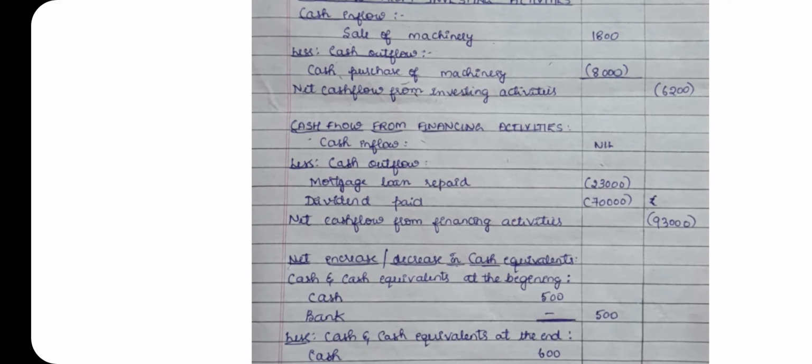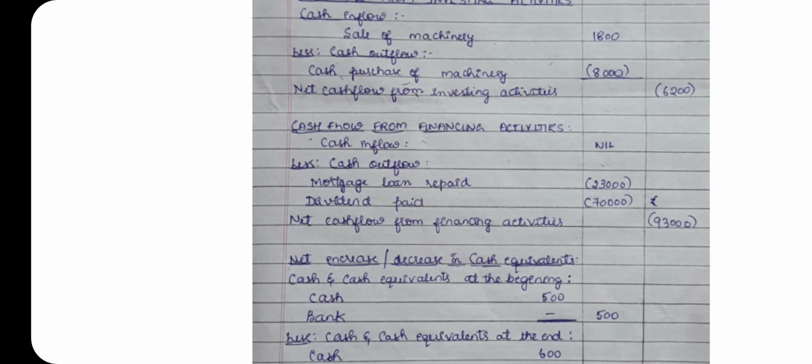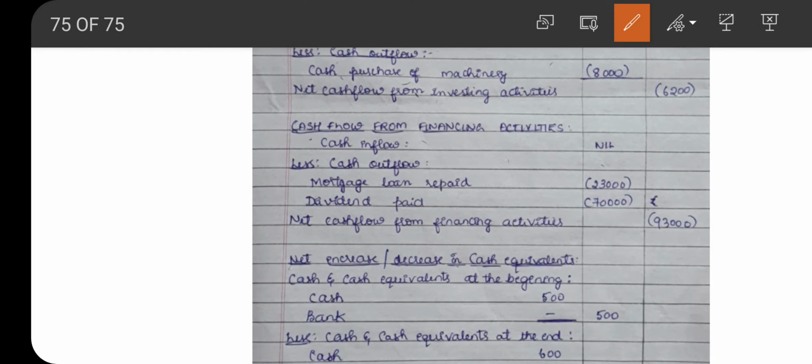Next, cash flow from financing activities. Under that, cash inflow. We are not writing issue of shares here. Usually if there is any increase in the value of shares, we write it under cash inflow. But in this problem, the issue of shares is for the purchase of fixed asset. There is no inflow of cash, so it is nil.